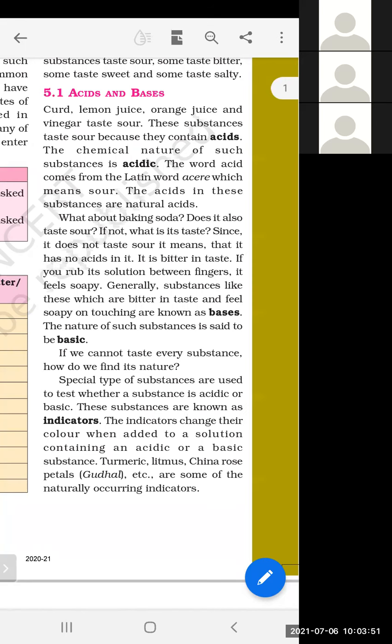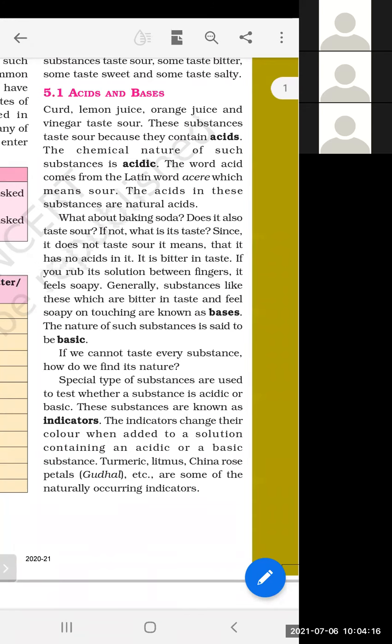It will indicate about the acidic and basic nature of the substance. Students, you can remember this thing that we are having three types of substance: acidic, basic, and salt. So acids, bases, and salts. Now we are basically discussing acids and bases.